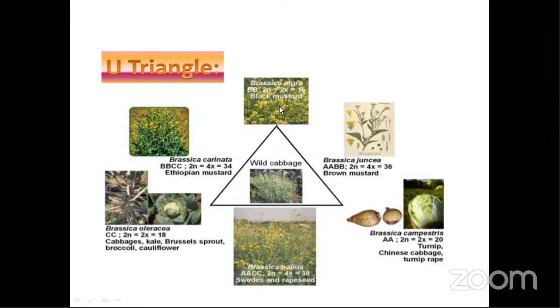The chromosome number is important, and under each group, what are the vegetables that come. Brassica oleracea is the one we all read, so you will remember cabbage, kale, that's all. But the other things also, like black mustard, and Chinese cabbage and turnip, come under the campestris group. These have to be remembered by you.